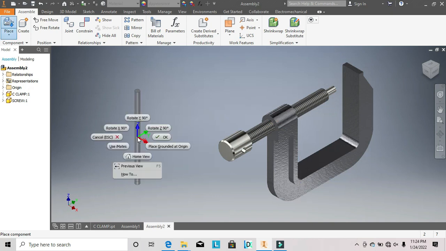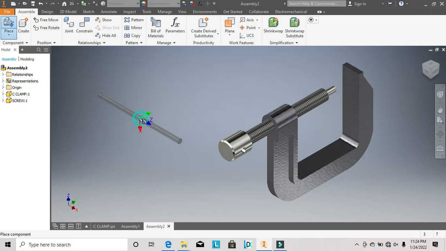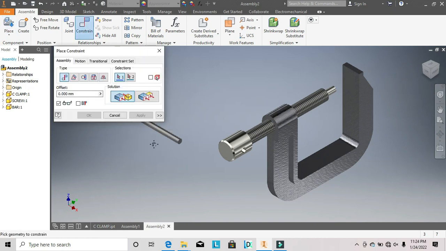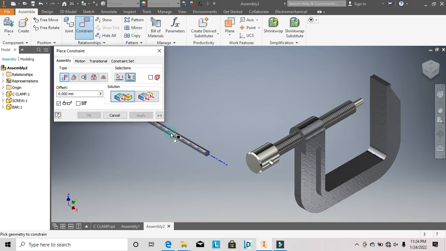Okay, and let's use rotate Y axis. Okay, use constraints, select once the center line is appearing and select that to fit in. Click on apply.